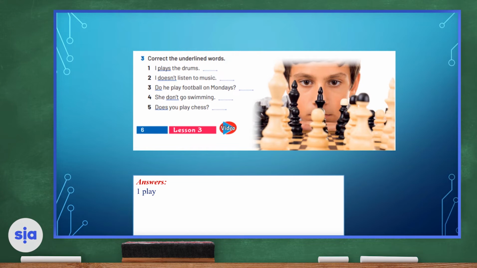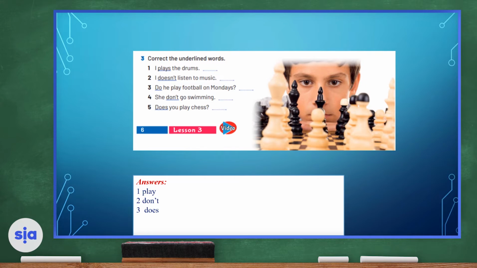So number 1 should be play, not plays. As for number 2, I doesn't listen to music. Of course, we need to make sure that the subject agrees with the verb, and therefore it is don't. I don't listen to music. As for number 3, do he play football on Mondays? Of course, if we're going to ask a question about someone, we will say, does he play football on Mondays?